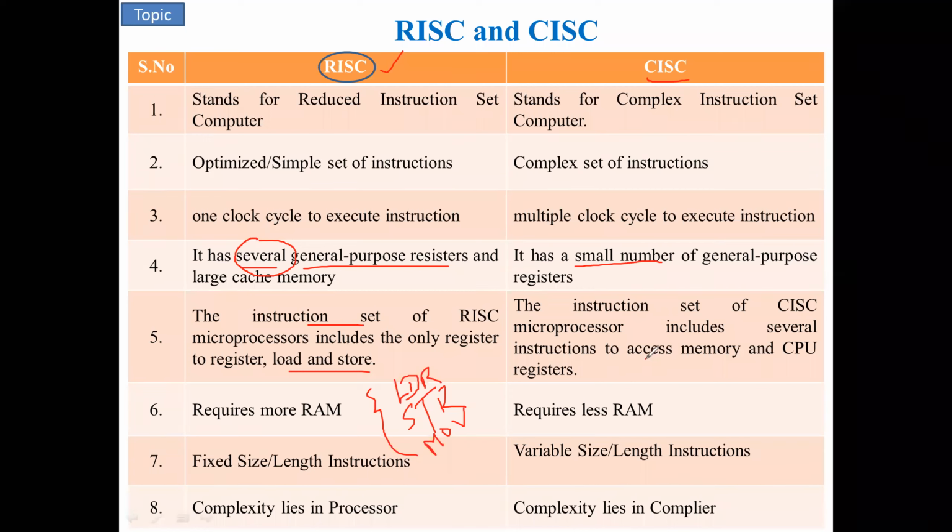Whereas in CISC, you have, for example, MOVX. I'm telling the example: the MOVX indicates the data is transferred between memory and the controller. So these are memory related instructions, and we have the same move instructions, and then we have RST, INT0. So like that, we have a number of instructions supported by the CISC type of processor or microcontroller.